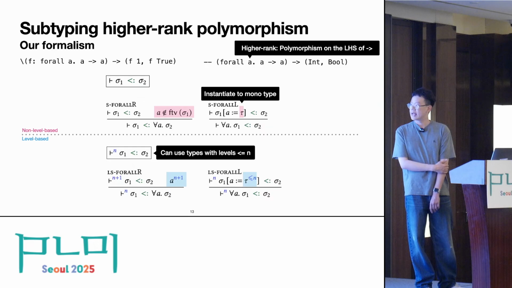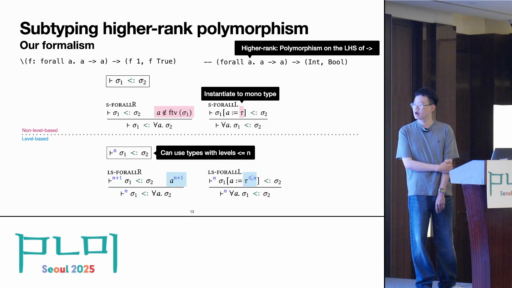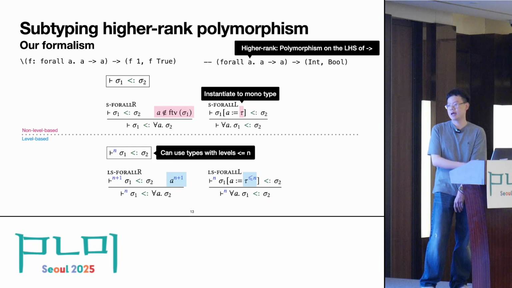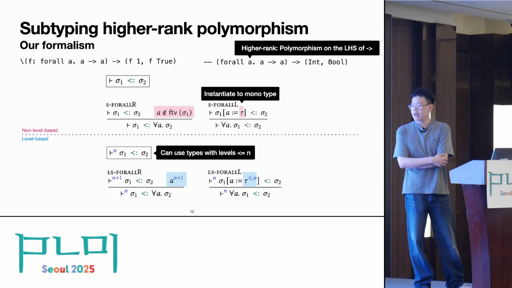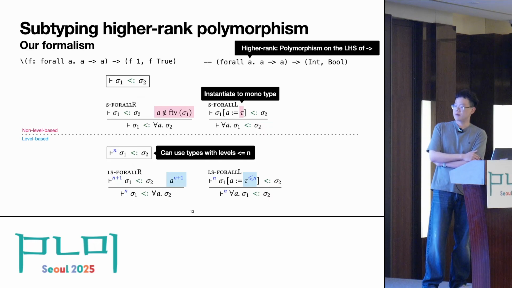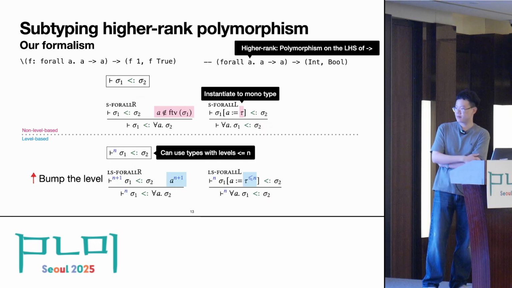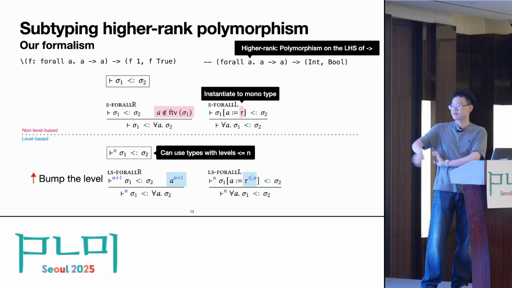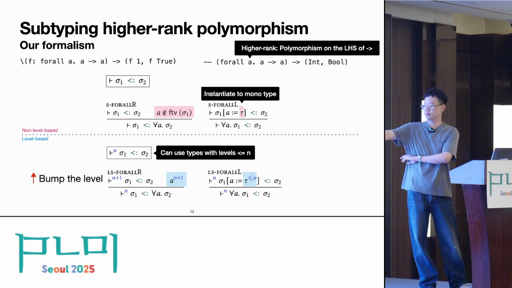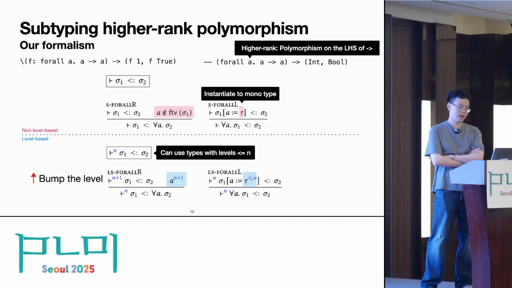When the universal quantifier is on the right, we again compare the types sigma 1 and sigma 2, and here we bump the level number to n+1. The free type variable A is now at level n+1 because it is only usable after we get rid of the universal quantifier.